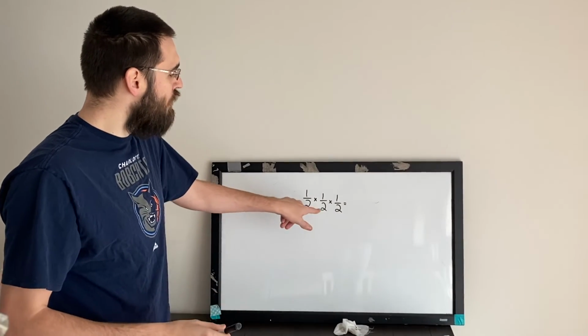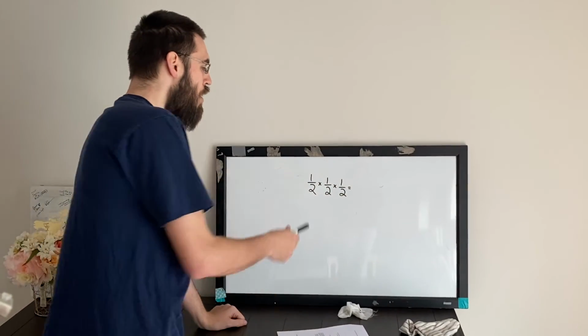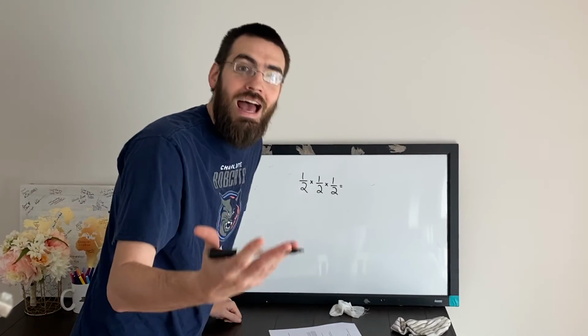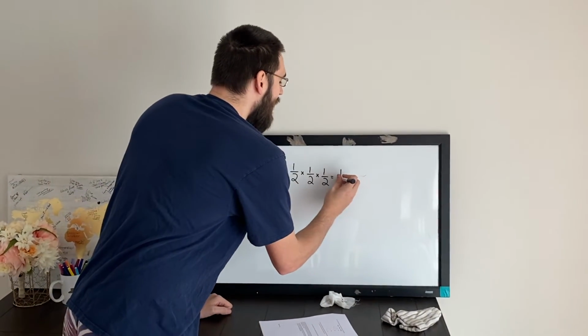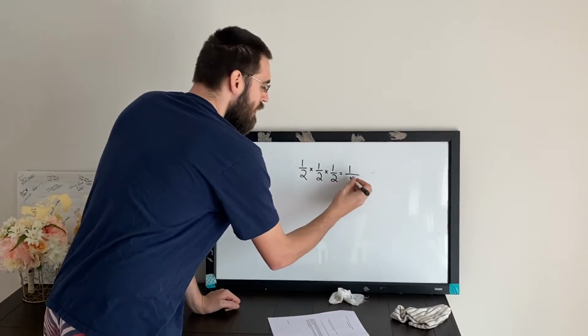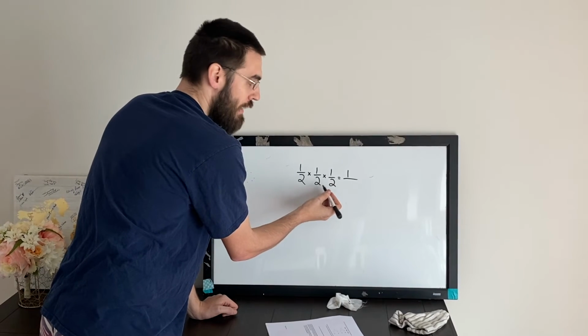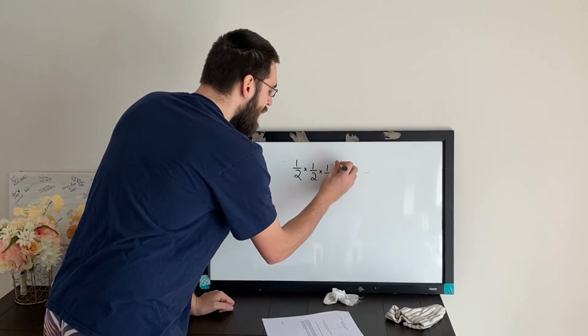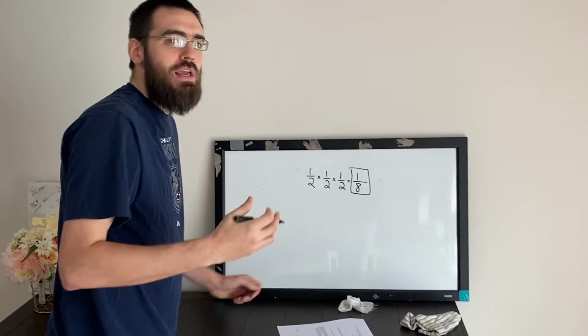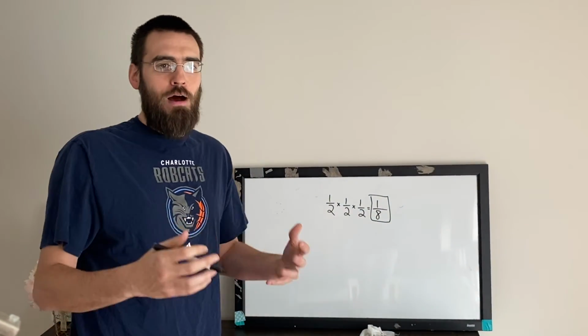So here we have 1 out of 2 times 1 out of 2 times 1 out of 2. 1 times 1 times 1 is 1. And we have 2 times 2 times 2. 2 times 2 is 4. Times 2 is 8. So that's where we get that number from. And we can use this for any single type of problem that we want.